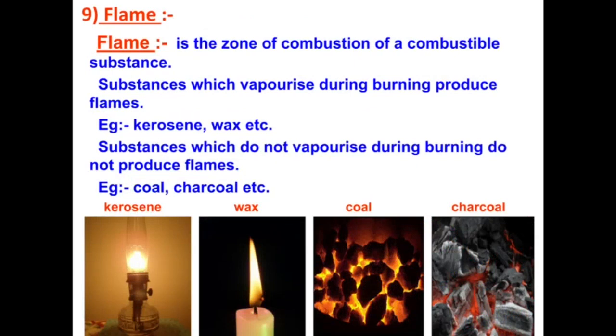Flame. Flame is the zone of combustion of a combustible substance. Substances which vaporize during burning produce flames, example kerosene, wax, etc. Substances which do not vaporize during burning do not produce flames, example coal, charcoal, etc.